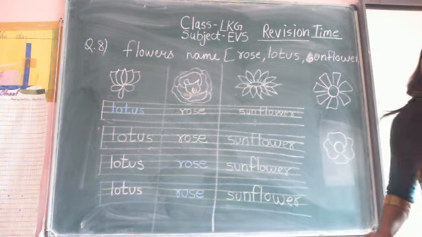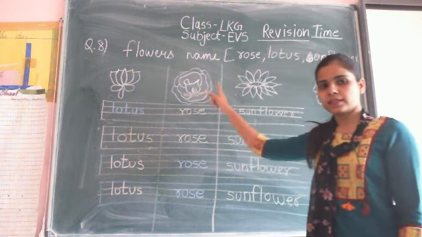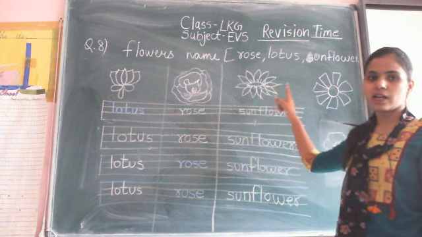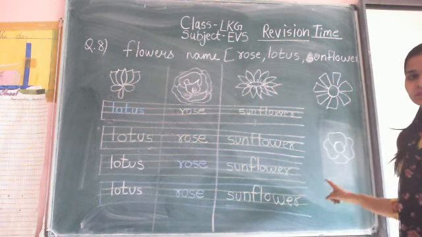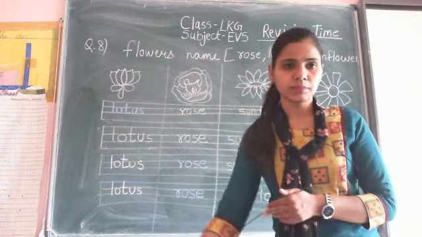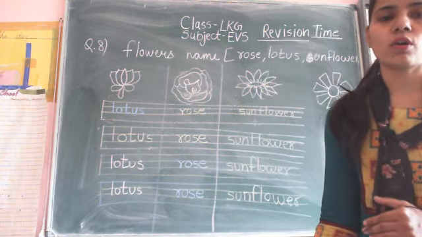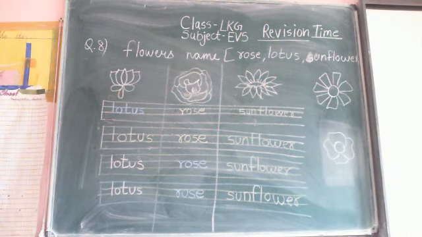So, identification of flowers like it is a lotus flower, it is a rose flower, it is a sunflower, it is a daisy and lily. Okay. So, all the flowers with their name, you identify all the names with their pictures. Look at the board and tell me the names of the flower.